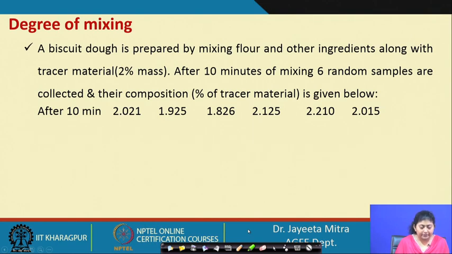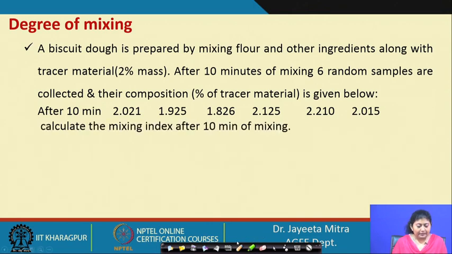So, after 10 minutes, the 6 random samples have the fraction of tracer material as 2.021, 1.925, 1.826, 2.125, 2.121 and 2.015. Calculate the mixing index after 10 minutes of mixing. So, we need to put in the data, first calculate S square, S0 square and S infinity square, then put them in the equation of mixing index.